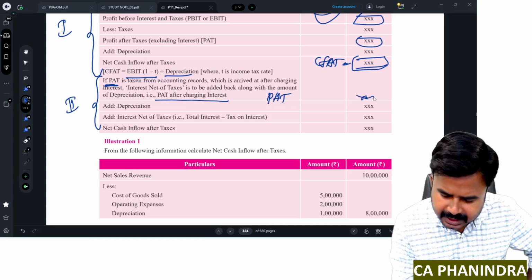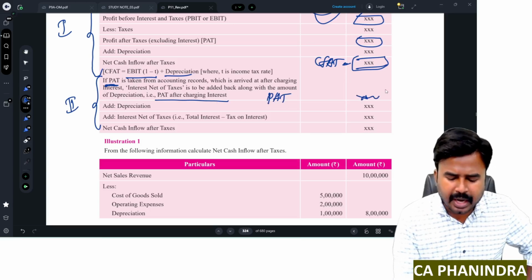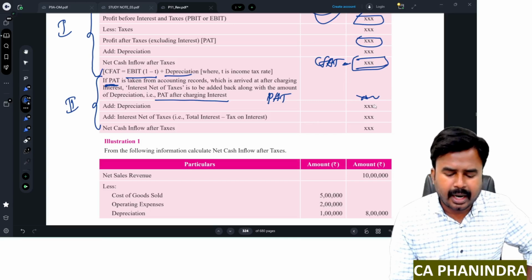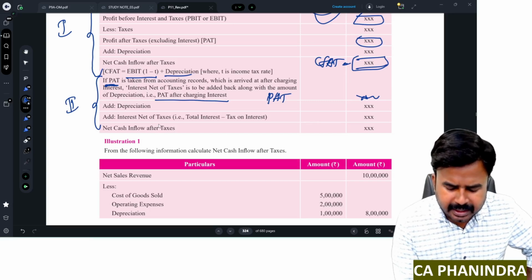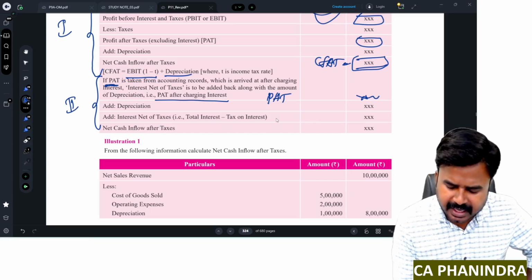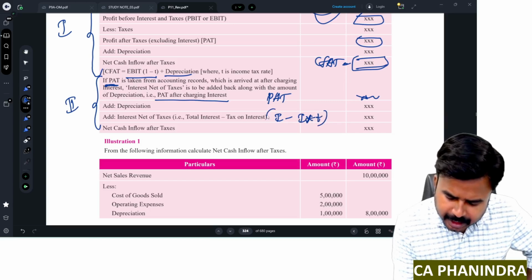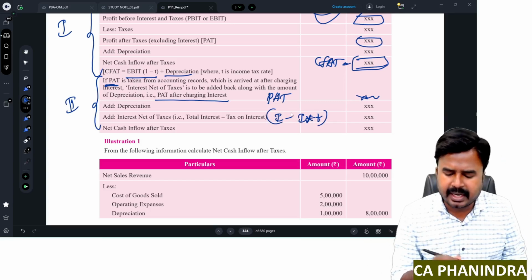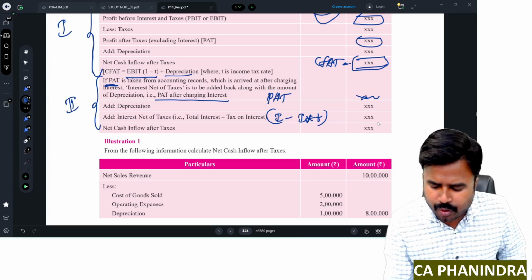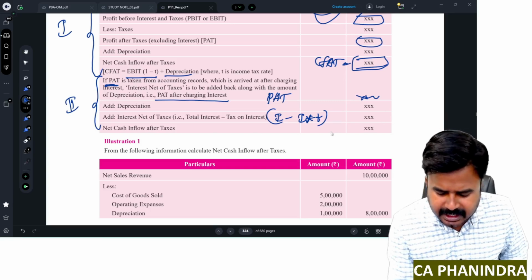Then I should add depreciation to it. Then I should add interest net of taxes. Interest net of taxes means total interest minus tax on interest, like this, I minus I into T. This is a formula. Interest minus interest into tax rate. Then if you add this number, I'll get net cash inflows after tax.